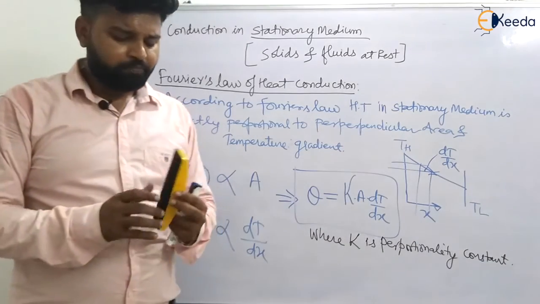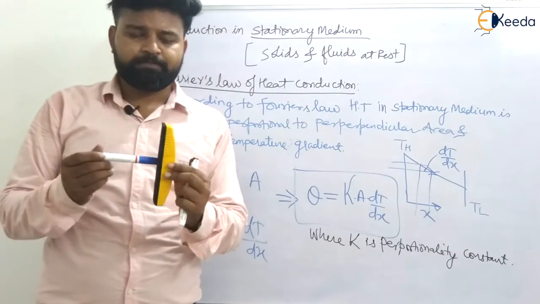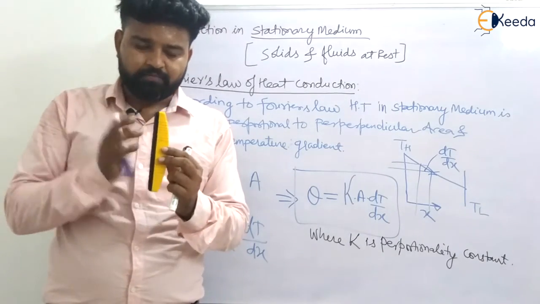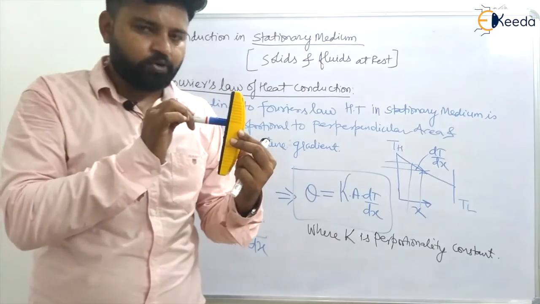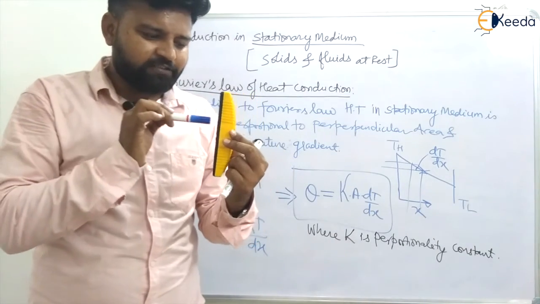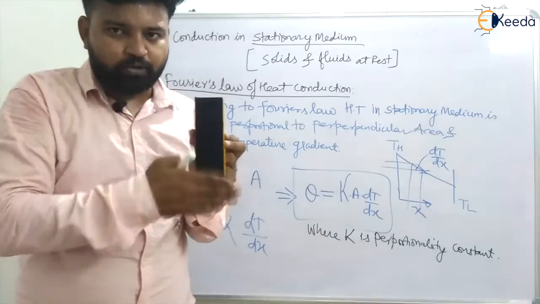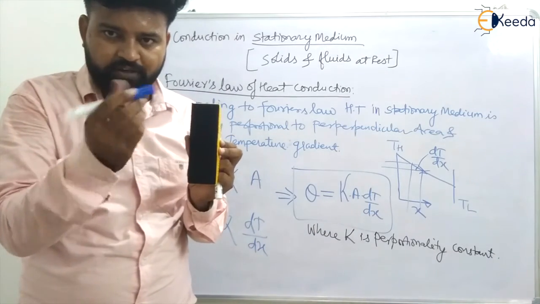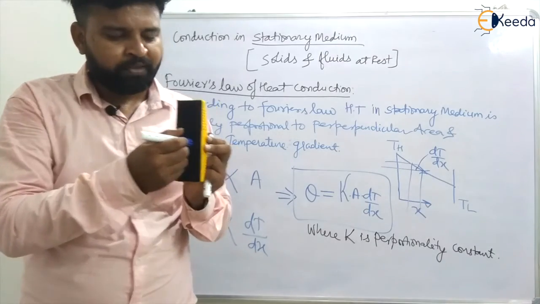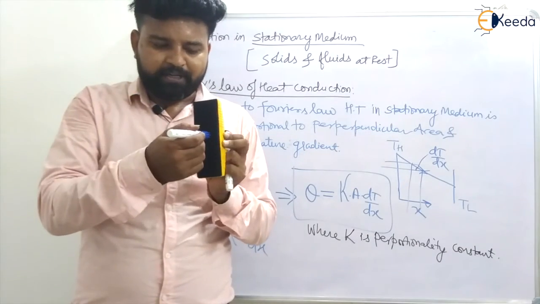If there is some heat transfer from this side to the surface, and I am transferring heat like this, then this area will be perpendicular to the heat flow.